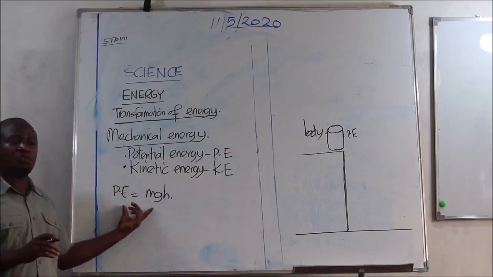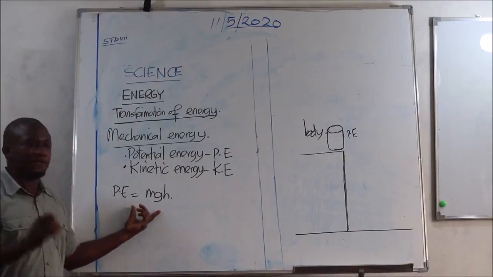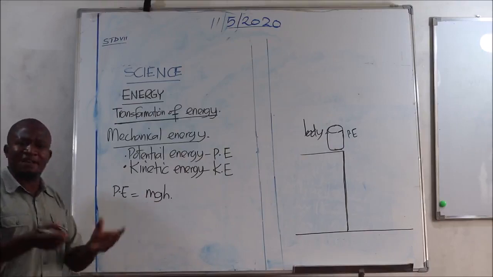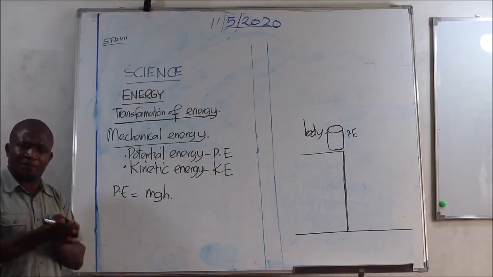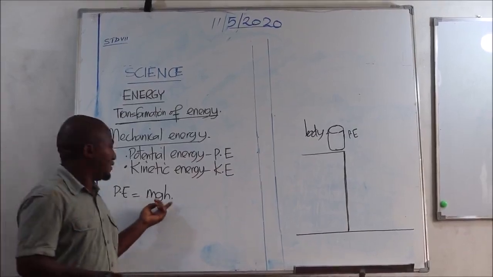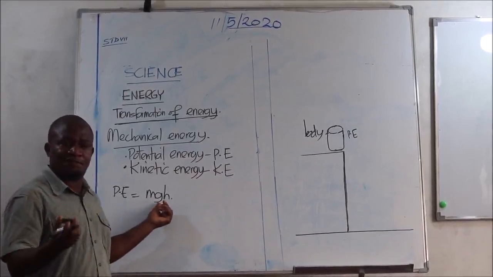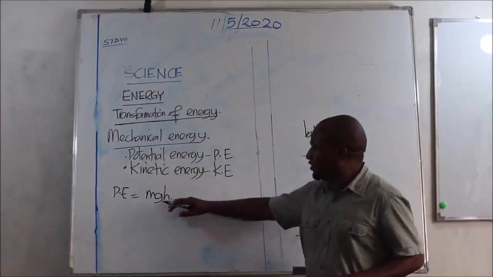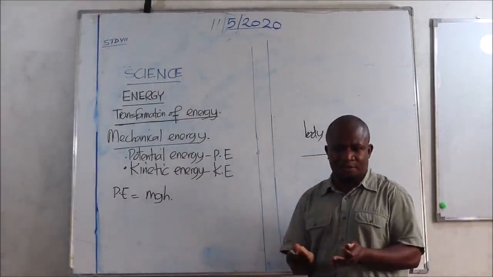Potential energy equals mgh. In this formula, m represents the mass of a body, not weight. G represents gravitational force, or force of gravity. And then h represents the height of the body.